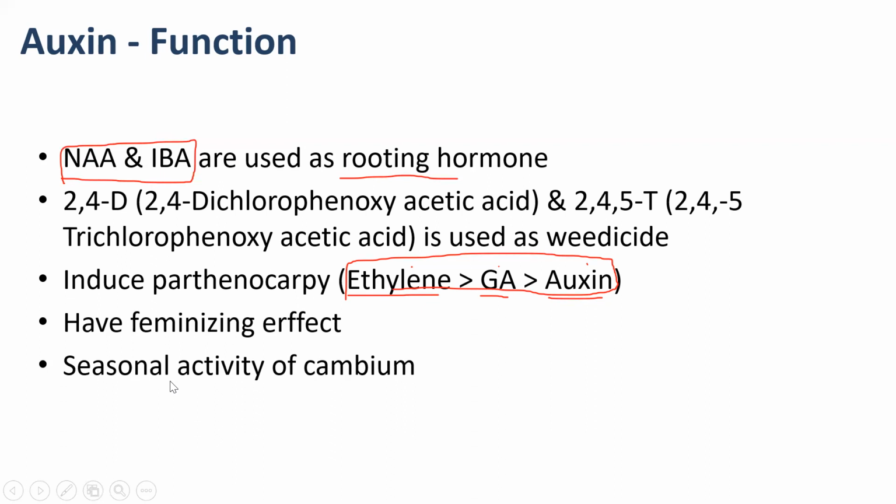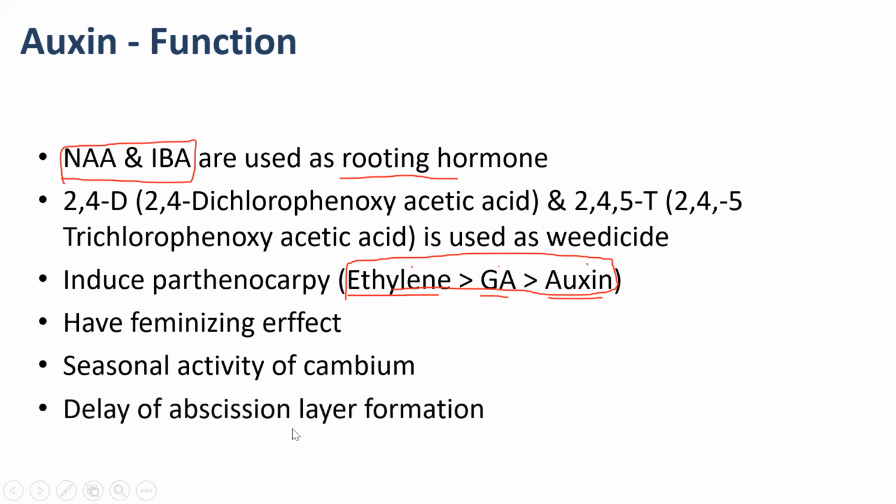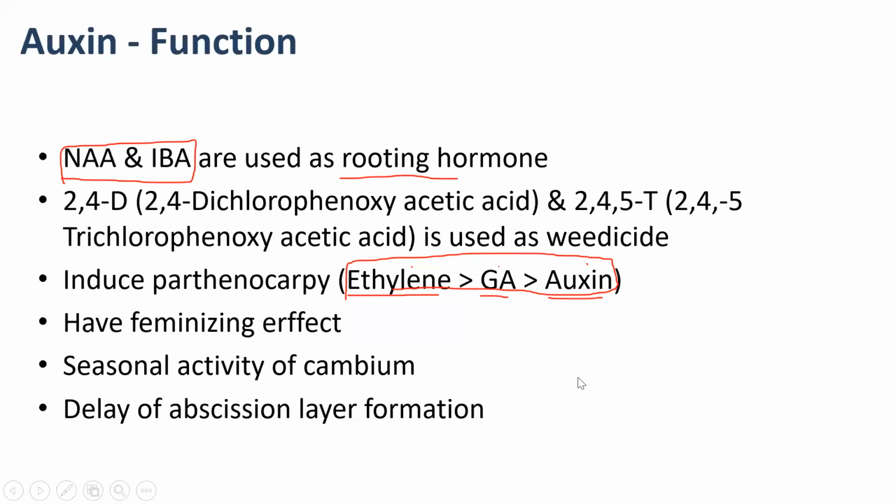They also promote seasonal activity of the cambium, and they delay abscission layer formation. Thereby they are antagonistic in function to ABA, because abscisic acid promotes the formation of the abscission layer, but auxins counteract the working of ABA. So they delay the abscission layer formation. These are the things as far as auxin functions are concerned. Please note it.